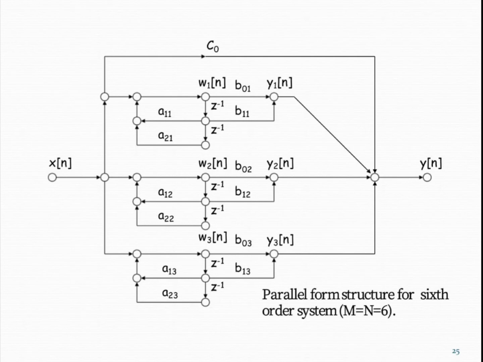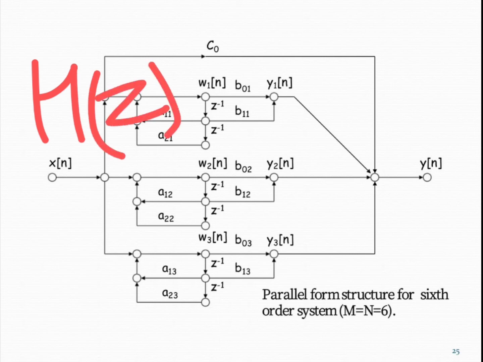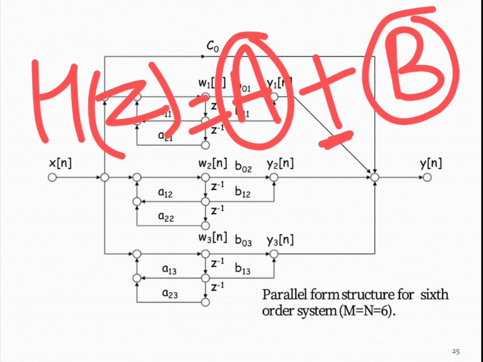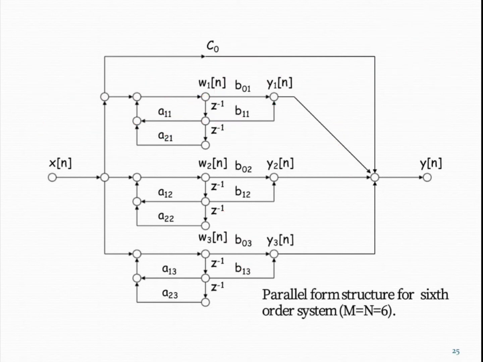Here, as you can see, we have a transfer function equation which is always in the form of plus. After using partial fraction expansion, our expression is converted into a summation, that is, a plus form of the equation. So in this way we can draw it. All the individual terms in addition form are implemented in parallel with the help of direct form 2 realization.